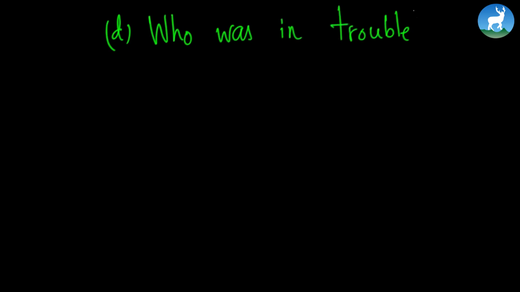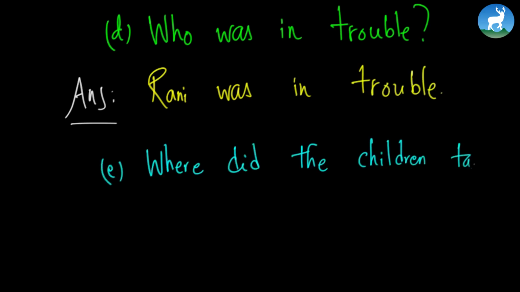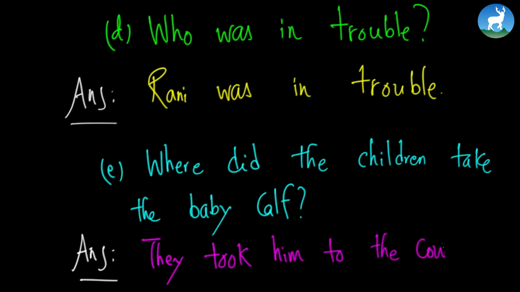Okay, let's move on to two more questions. In number D, we have the question, who was in trouble? Can you guess the answer? Was it Dumbaroo or was it Rani? The answer is Rani was in trouble. Let's go to number E. Where did the children take the baby calf? The answer is, they took him to the cow shed.